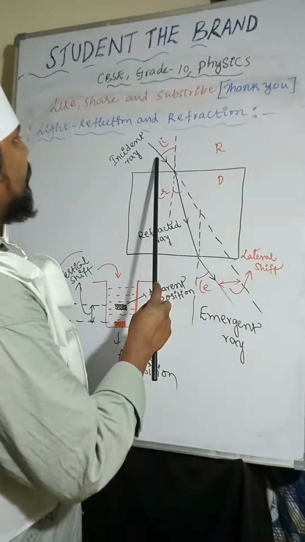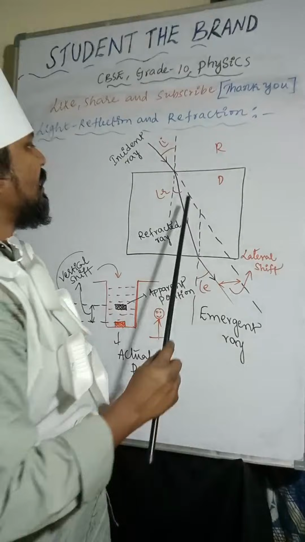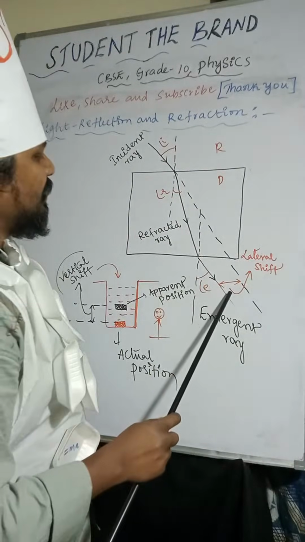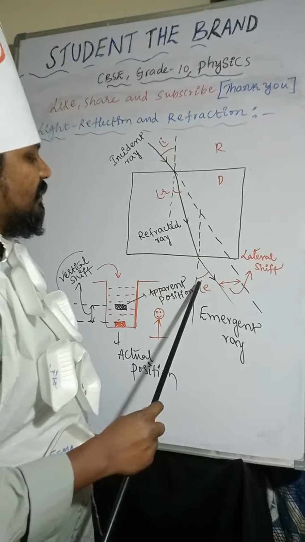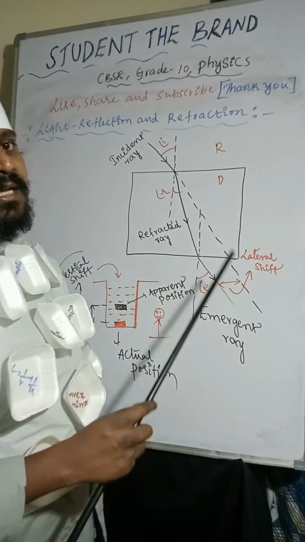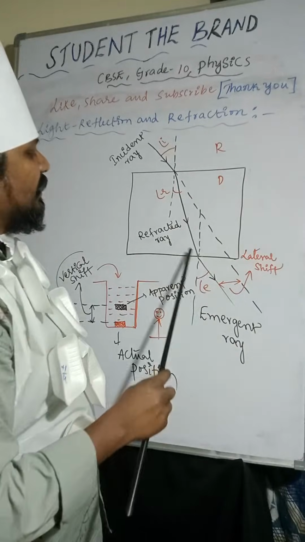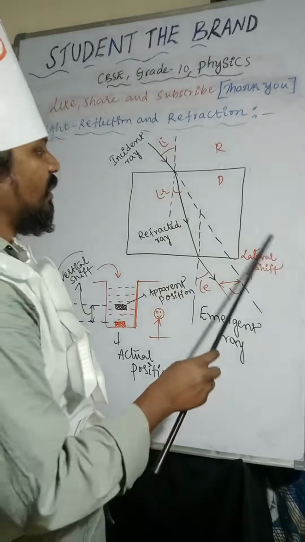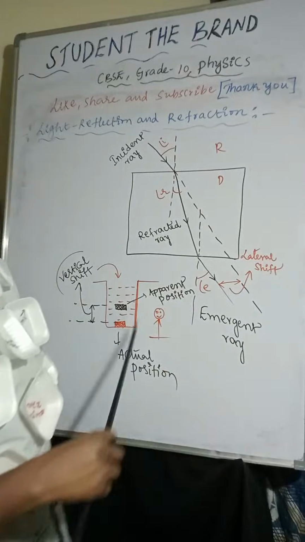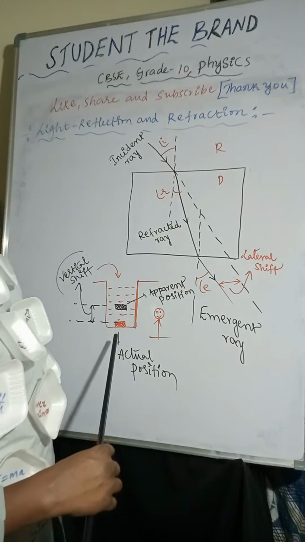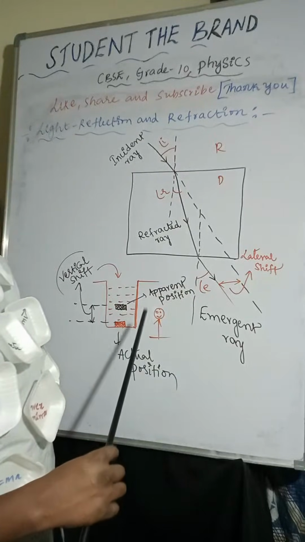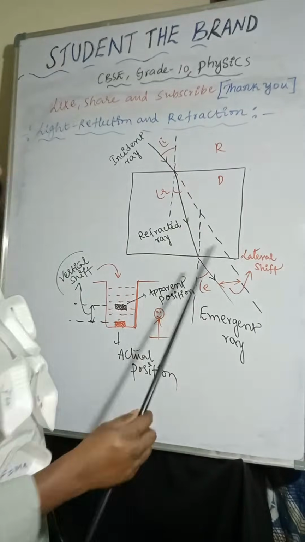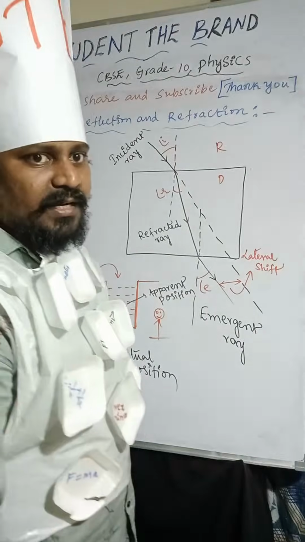The angle between the incident ray and the normal line is called angle of incidence. The angle between the refracted ray and the normal is called angle of refraction. The angle between the emergent ray and the normal line is called angle of emergence. The distance between the emergent ray and the initial direction of the incident ray is called lateral shift. And coming to vertical shift, the distance between the actual position and the apparent position of the coin is called vertical shift. I hope it is very clear.